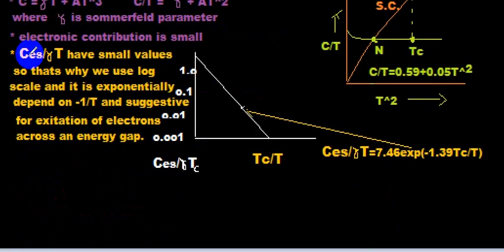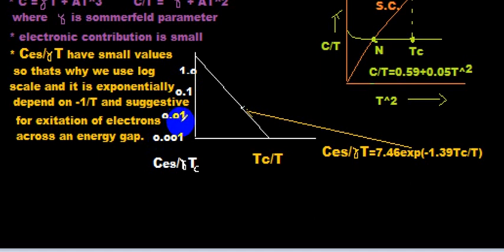See, the electronic C by gamma T has small values, so that's why we use the log scale, and it depends exponentially on minus 1 by T. This is the graph between C electronic by gamma T_c and T_c by T, and here the values for C electronic by gamma T_c are 0.001, 0.01, 0.1, 1.0, and as you know these values are very small, so that's why we use the log scale. Log scale is used when you have very small values.